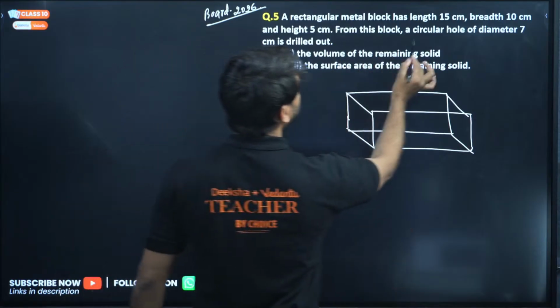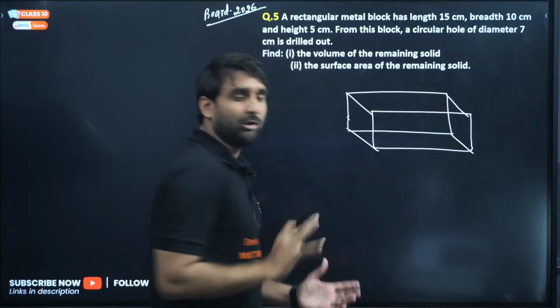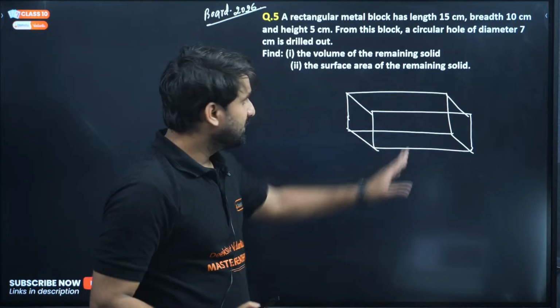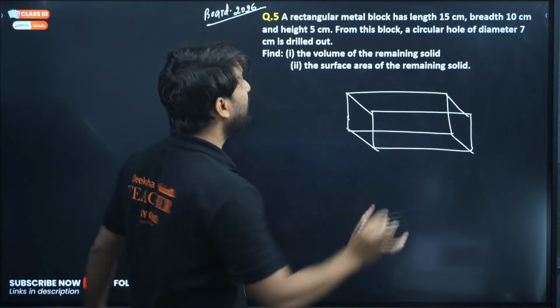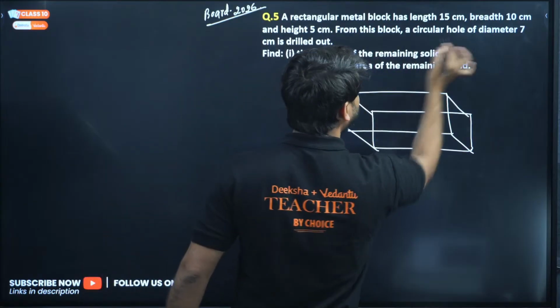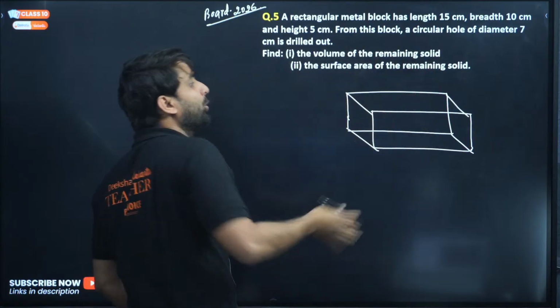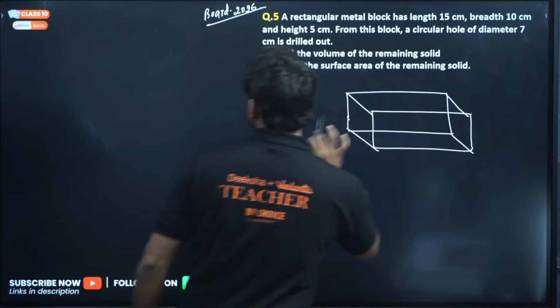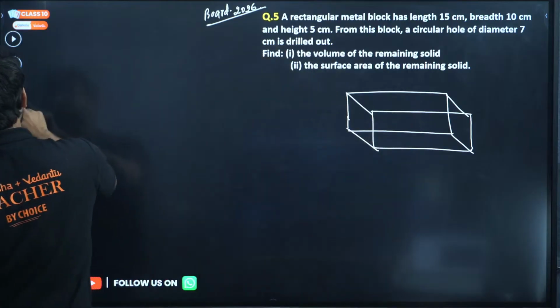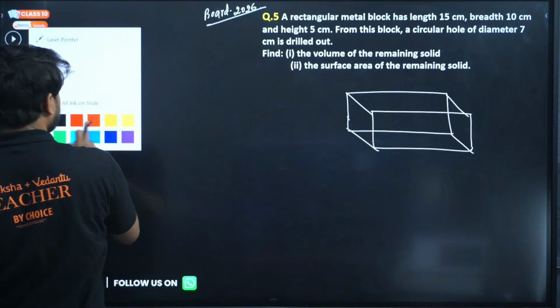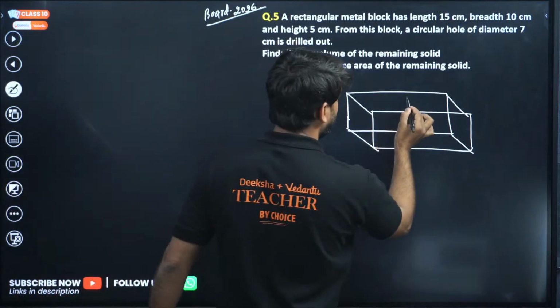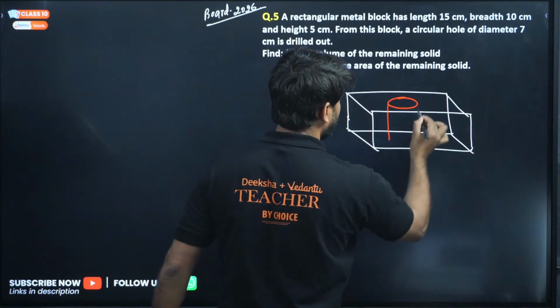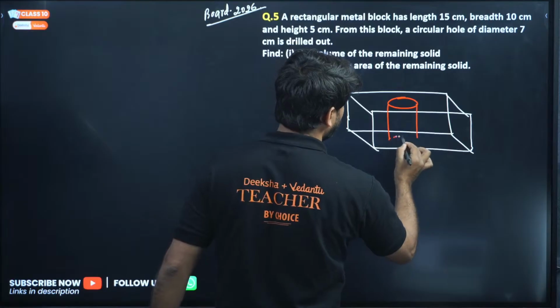This is a metallic block, a solid metallic cuboid. And we are drilling out from this block a circular hole. Let me show you with another color. I'm using red color here. This is the hole, a circular hole drilled out.